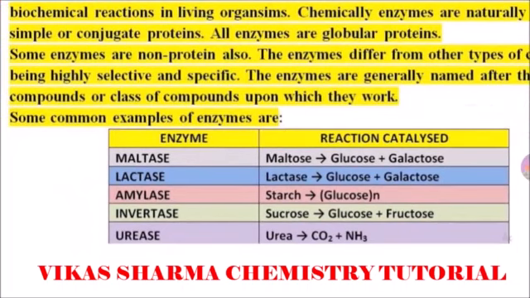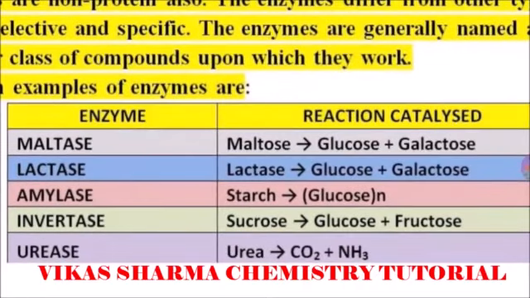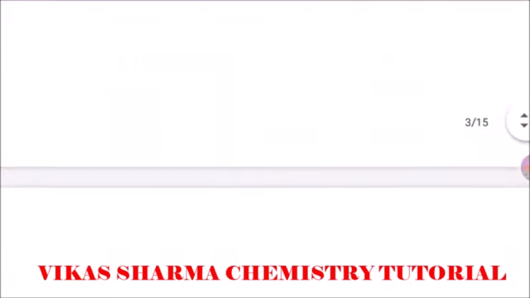Some common examples of enzymes are shown by the display. For example, maltase enzyme converts maltose into glucose and galactose. Because the function of this enzyme is to convert maltose, it is called maltase. Second one, lactase converts lactose into glucose and galactose. Amylase converts starch into glucose units. Invertase converts sucrose into glucose and fructose. Urease converts urea into carbon dioxide and ammonia.